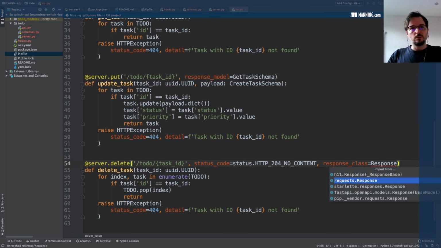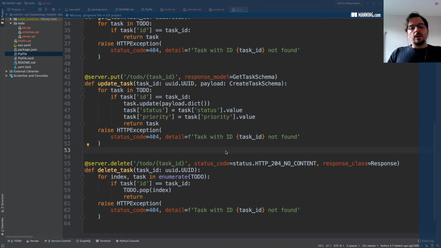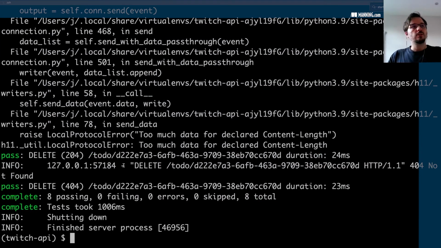So this one. Otherwise, FastAPI may use by default the JSON serialization response, which is going to at least give us a string for this empty response, and that's not really accurate. It's not what we should be doing, and that's why we have this warning here.